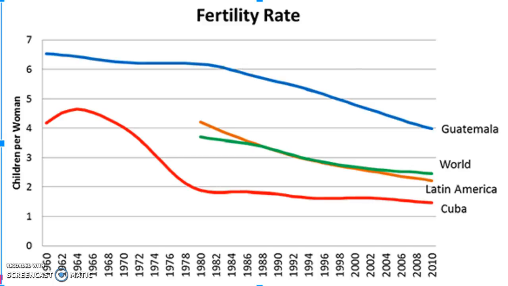The historical fertility rate of Cuba in 1964 peaked at almost 5 children per woman. Now it has lowered to 1 to 1.5 children per woman. In 1964, the U.S.'s fertility rate was 3.19 births per woman, and now the U.S.'s fertility rate is 1.88 births per woman.